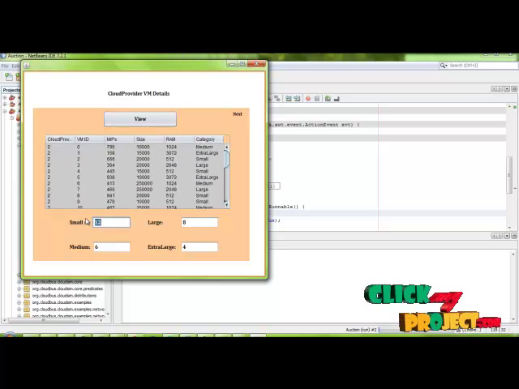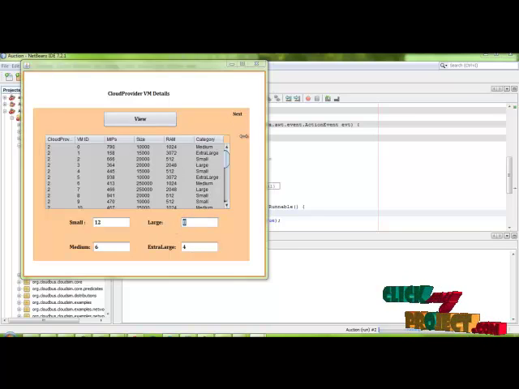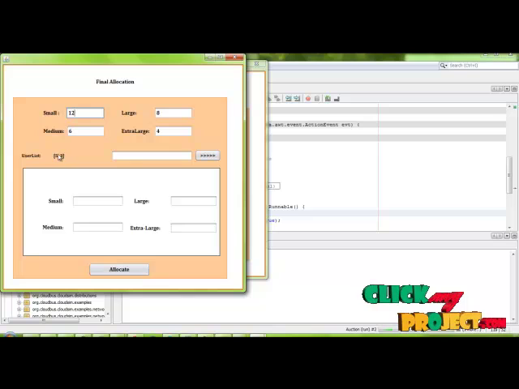Here we get the number of small, medium, large and extra large virtual machines. And next, for users 5 and 3: we enter for user ID 5, the request of small 5, large 2, medium 1 and extra large 1. Here we allocated. After that we enter for user 3 and allocate. Now the virtual machines are allocated to the users. Thank you.